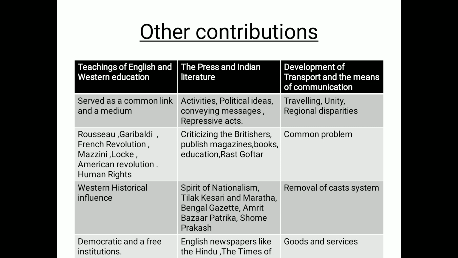So they came to know about the common problems, and obviously all of India was totally under the Britishers. Clear? If the Britishers were attacking one part of India, another part came to know automatically through the newspapers. Clear, everyone? Next, criticizing the Britishers this way through the press, right? They were publishing different magazines, books, education, right? Rast Goftar obviously was a Parsi journal published by Dadabhai Naoroji. Clear? Next, it gives the spirit of nationalist feeling.